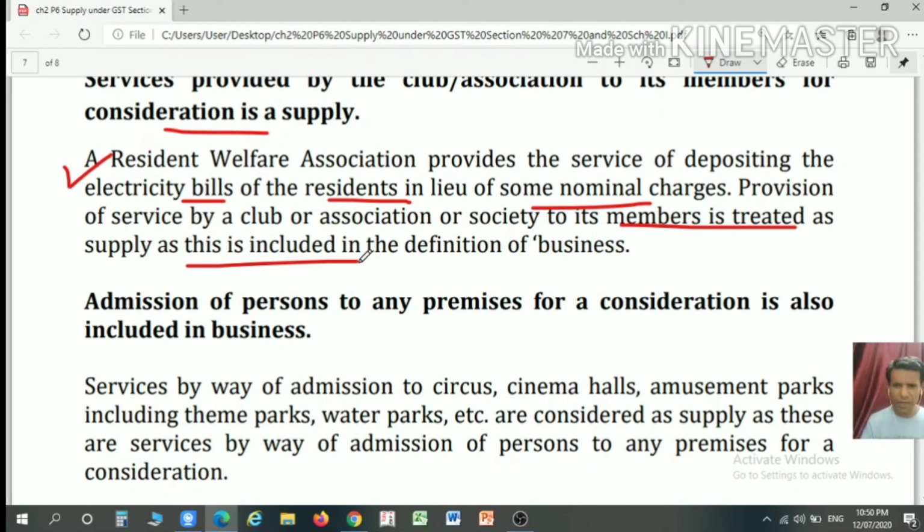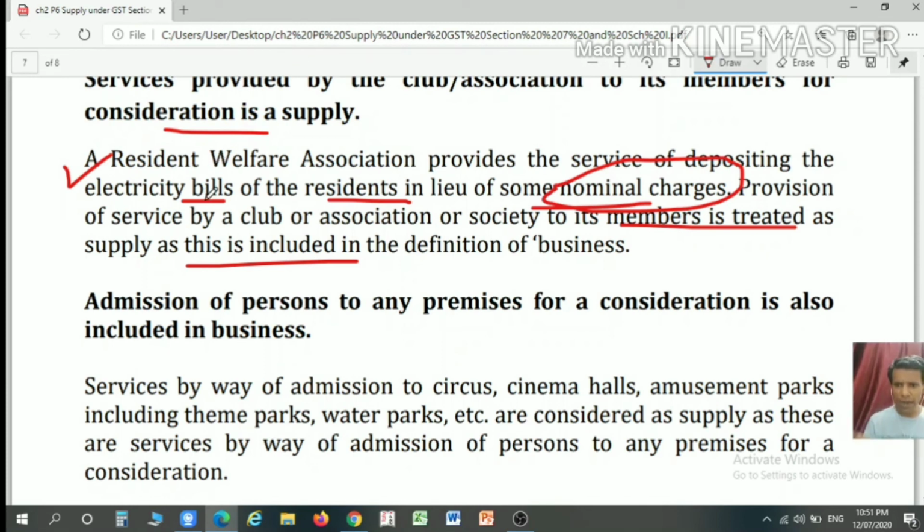How will it be a supply? Services provided by a club or association to its members for a consideration would be considered a business. So clause A, the condition of being for the purpose of business, is satisfied. Further, is consideration charged? Yes, a nominal charge. So condition number 2 is satisfied. Whether it is a service? Yes, it is a supply of services.